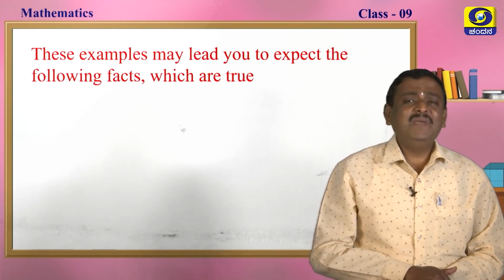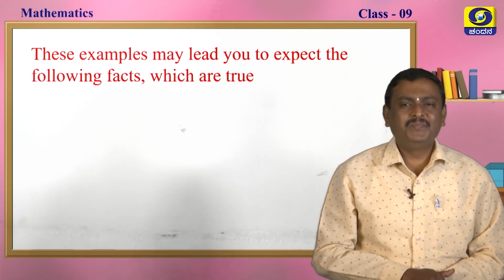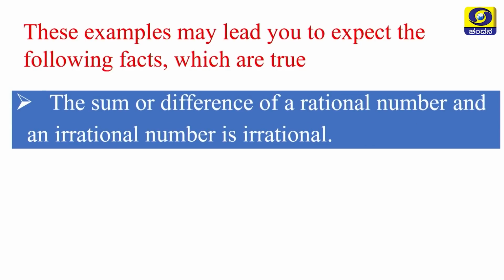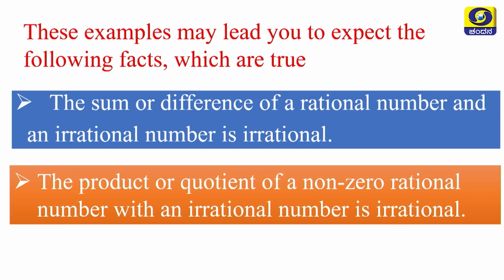These examples may lead you to expect some facts which are true. What are those facts, my dear students? See, the sum or difference of a rational number and an irrational number is irrational. The product or quotient of a non-zero rational number with an irrational number is irrational.